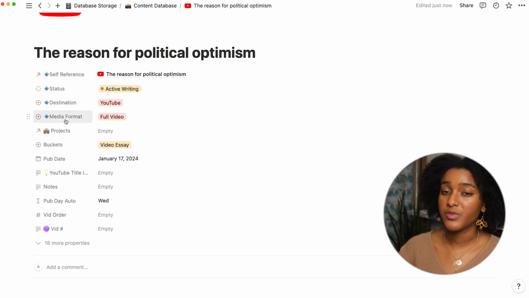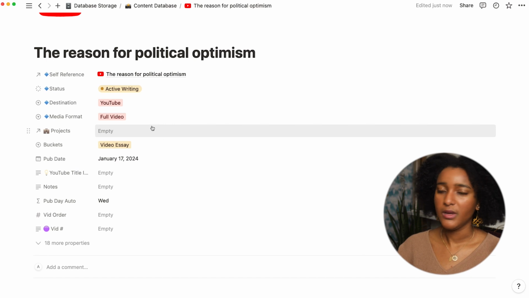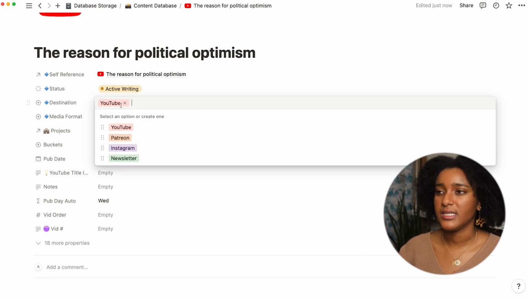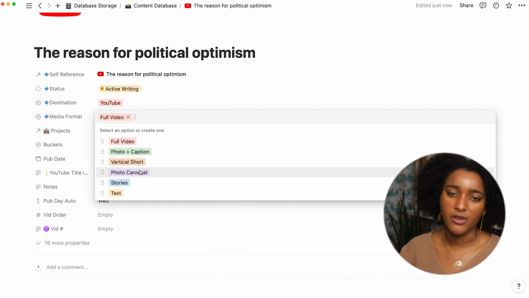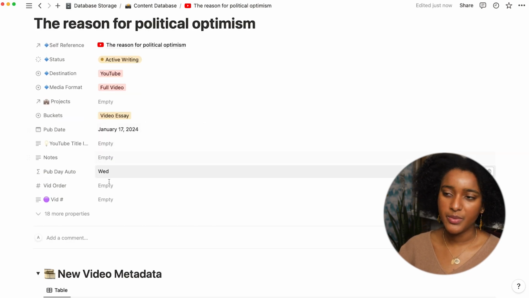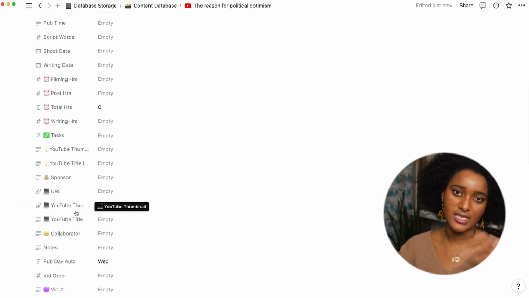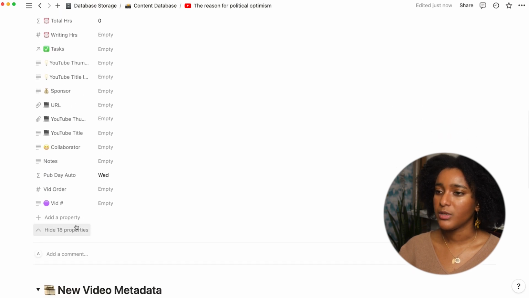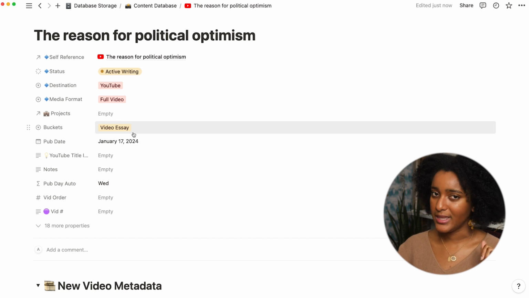These diamonds are for properties that I always want to be filled in no matter what. So right when I put this in as something that I'm actually going to be working on, I have the status, the destination, what platform it's going to be on, and the type of media that it is. The other properties, you'll see there are 18 more. I can fill these in as I go, so I don't need to worry about feeling overwhelmed or having to manually enter these at the beginning. I add them as necessary.